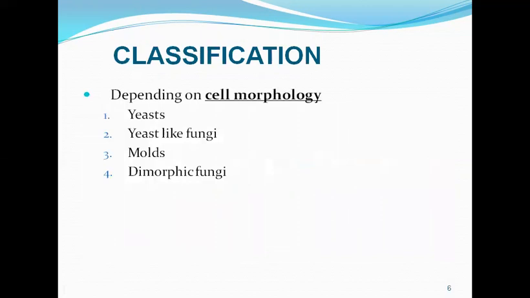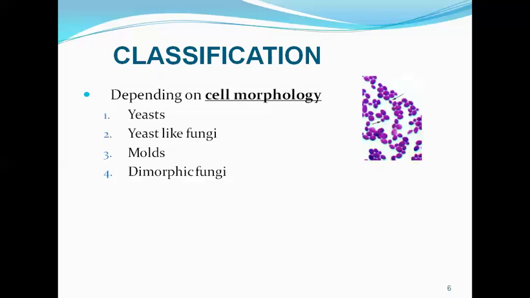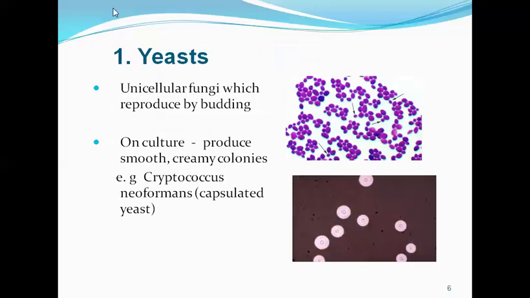Coming to the classification of fungi, we have the systemic classification, but for routine purposes we use the classification which depends on morphology. The morphological classification of fungi includes yeast, yeast-like fungi, molds, and dimorphic fungi. One by one, we'll see what these are. First we have the yeast. Yeasts are unicellular forms of fungi. These reproduce by budding. These can be circular or oval cells.